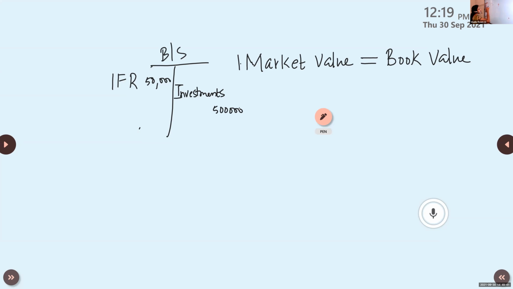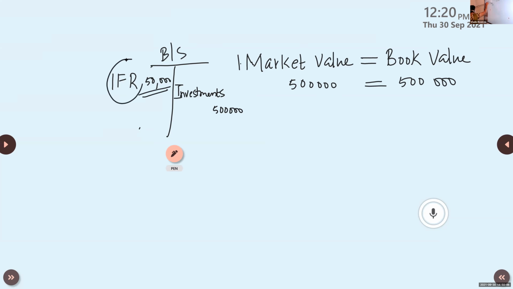Now, as per the first case, market value is equal to the book value. Market value of this investment is 5 lakh itself, and the book value is also 5 lakh. It is same. So what to do here? We have a reserve of 50,000. Nothing is to be done with this reserve, so the partners will share it among themselves. Same like the first case of workmen compensation reserve.